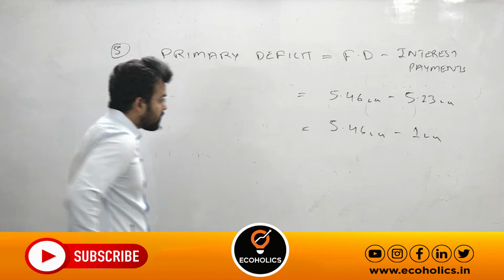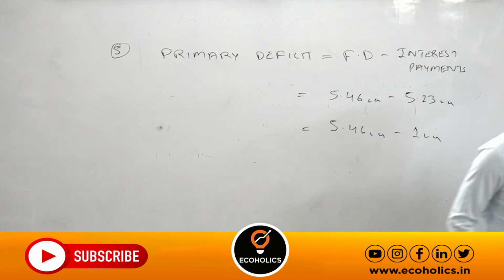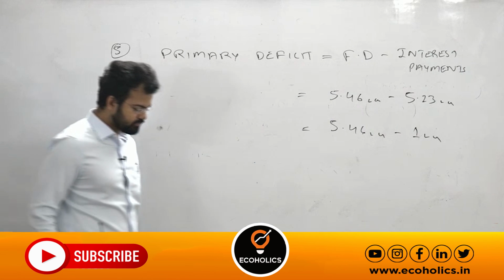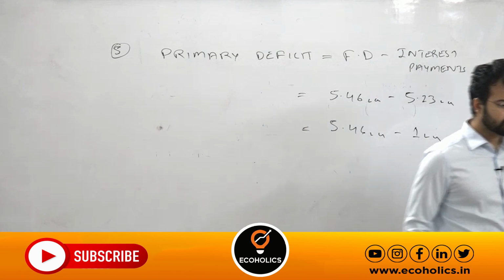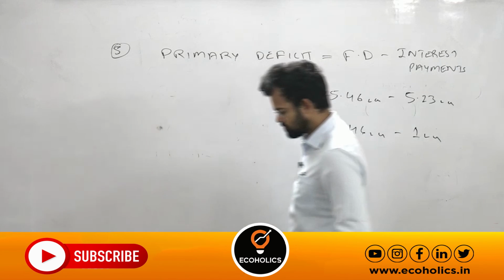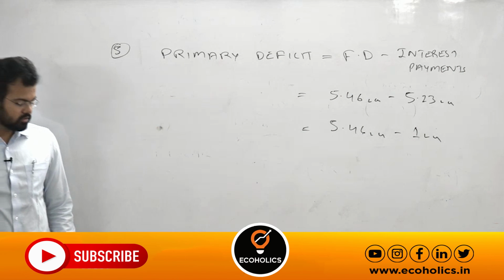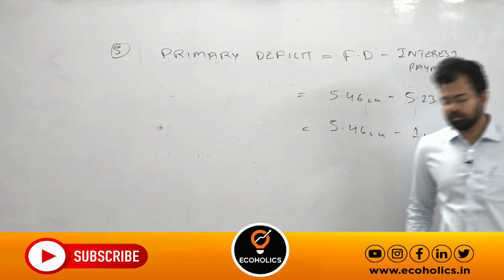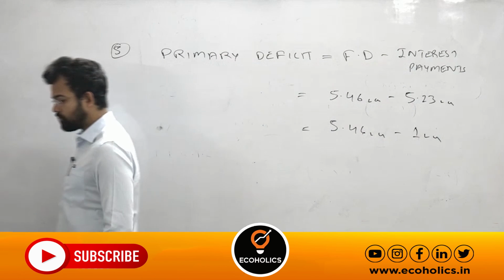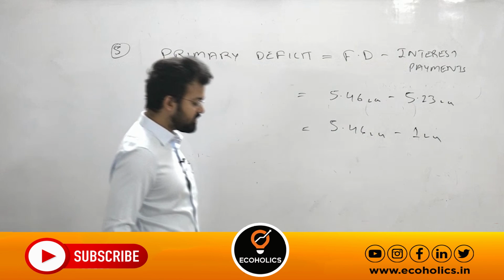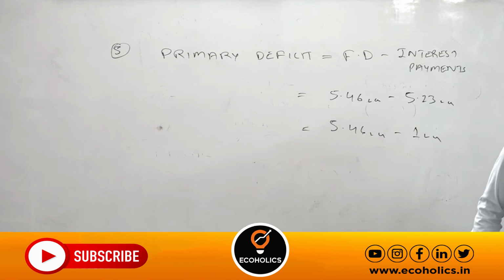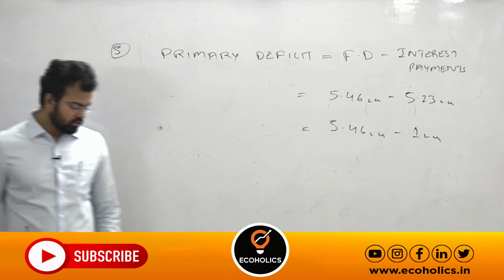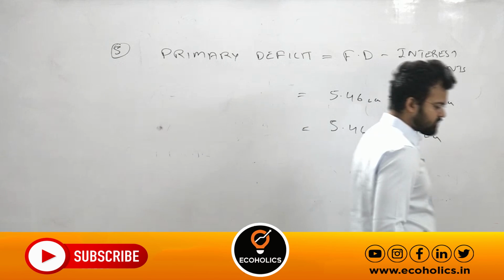A high primary deficit is acceptable from the government's point of view, because under primary deficit, if it is low, then it means the government is borrowing to pay the interest on the past loans.